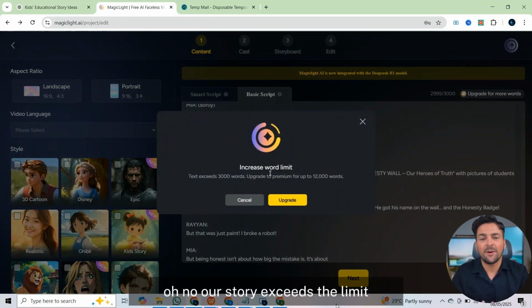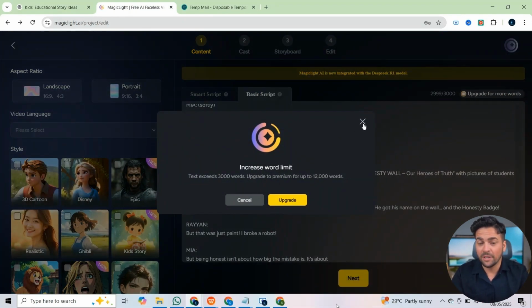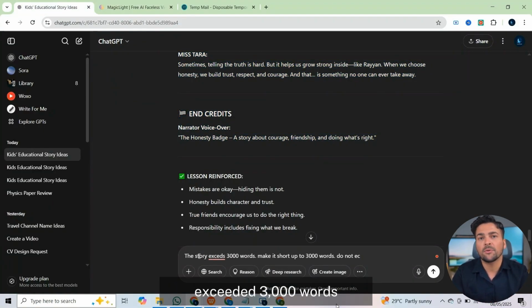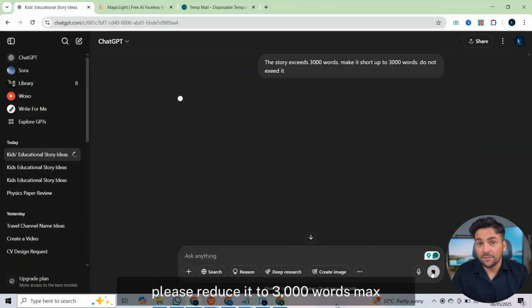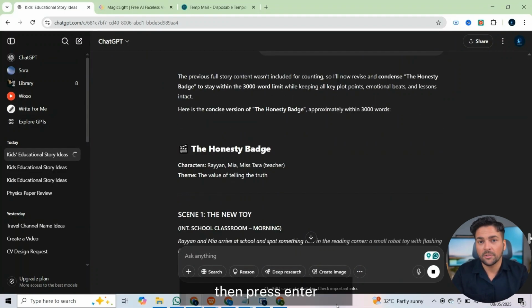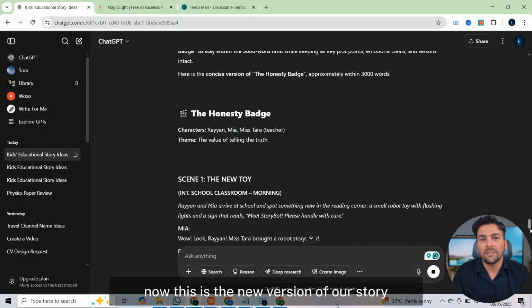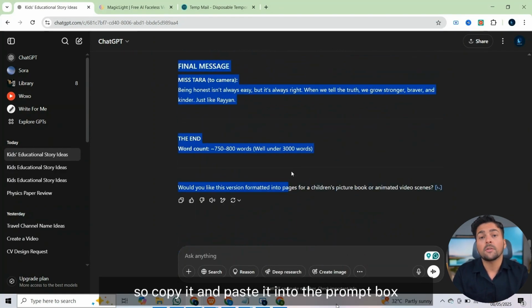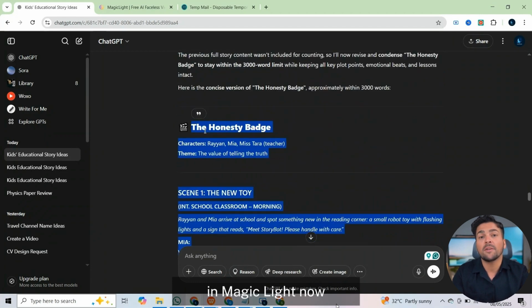Oh no! Our story exceeds the limit. So we'll go back to ChatGPT and type: The script exceeded 3,000 words. Please reduce it to 3,000 words max. Then press enter. Now this is the new version of our story. So copy it and paste it into the prompt box in MagicLight.